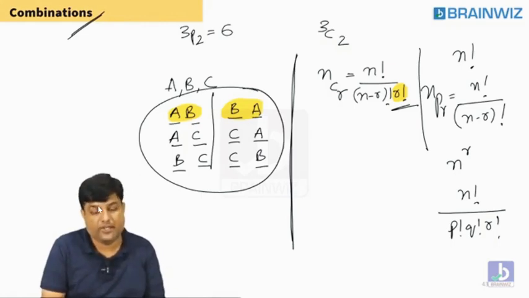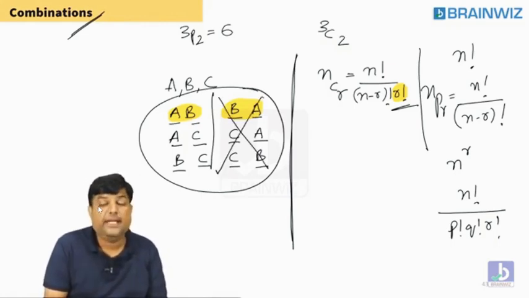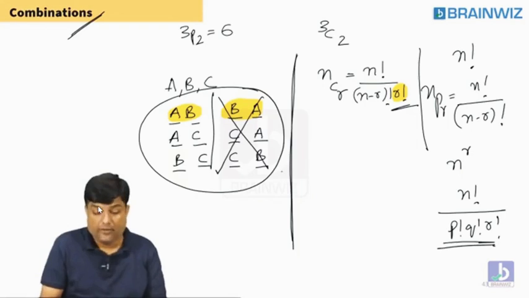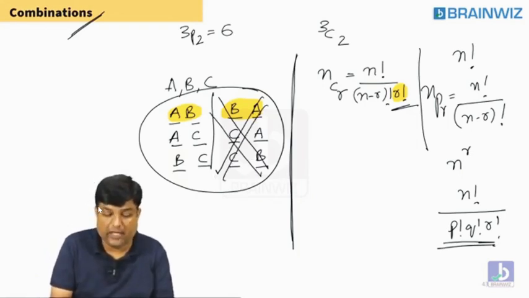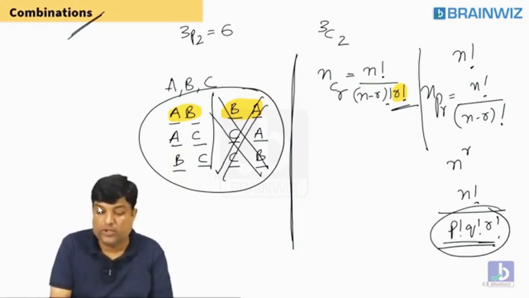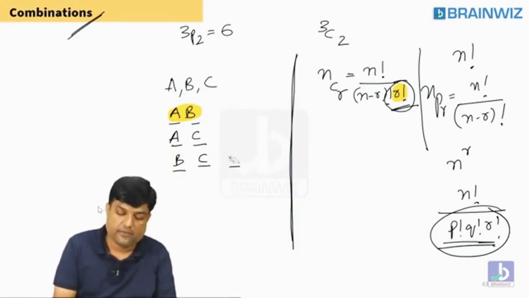First, you have to do arrangements. When you divide by R factorial, it means that, as we learned yesterday, we are removing the like cases. If you want to remove the like cases, we are supposed to divide. Yesterday, I told you that's the reason we are dividing. Once you divide, all these cases will be gone. Only selections will be there. That's it.